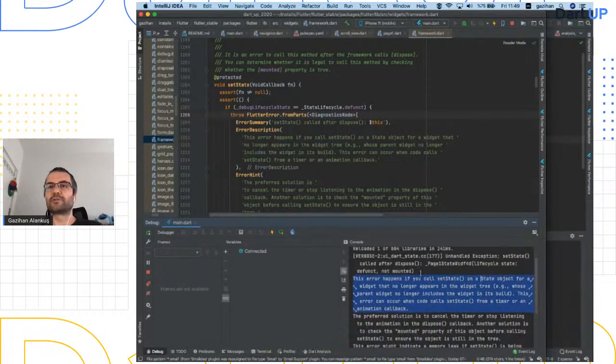It says it no longer appears in the widget tree, set state called after dispose. Okay, this is one of the few exceptions that you can ignore, in my opinion. I don't know if a lot of people agree with me. Let me explain what happened.